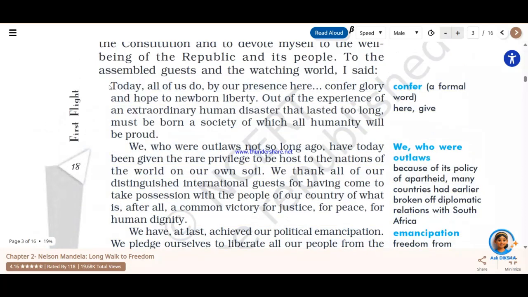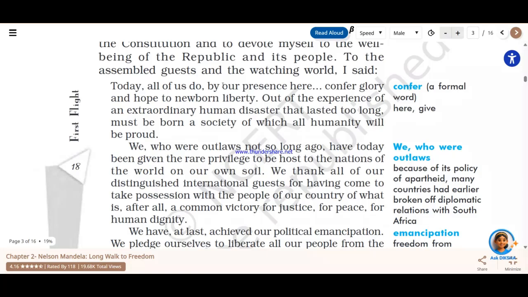This is that part. "Today, all of us do, by our presence here, confer glory and hope to newborn liberty." Why newborn liberty? Because now they were liberated. So far they were being suppressed by white supremacy, by the whites, and now they are being liberated. Now no one will be suppressing them anymore, right? So he quotes this: "Out of the experience of an extraordinary human disaster that lasted too long must be born a society of which all humanity will be proud."